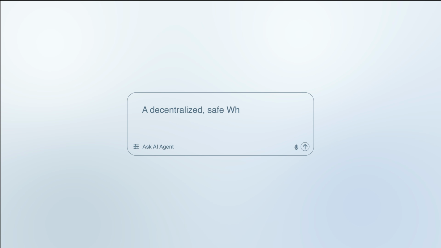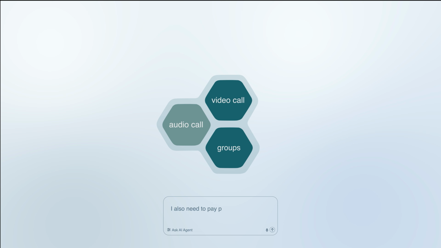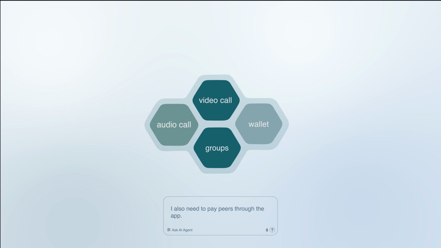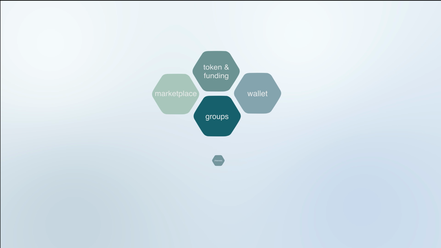Let's say you want to build your own decentralized, safe WhatsApp. You describe it to the AI configurator, and there you have it. Audio, video, groups, etc. What if you also need to send money to your peers 100% safe on-chain? No problem. Prompt the AI generator, and it will add a wallet, and you can start making transactions. Your own Zoom, Slack, Discord, Facebook, Twitter, you name it.